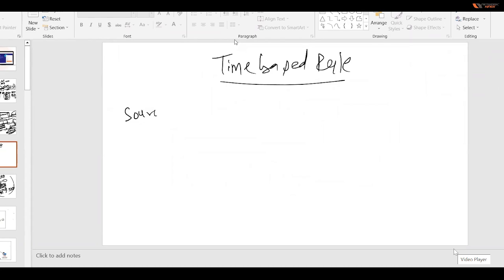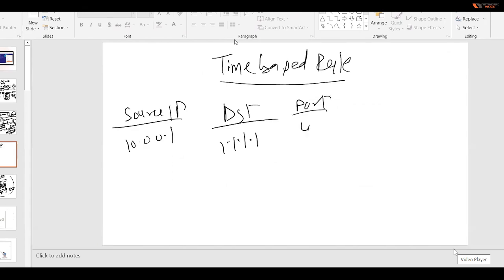Suppose this is a source IP, like 10.0.0.1, going to a destination IP like 1.1.1.1. For the port number it is 443. That is fine, and the action is allowed. But what is a time based rule?